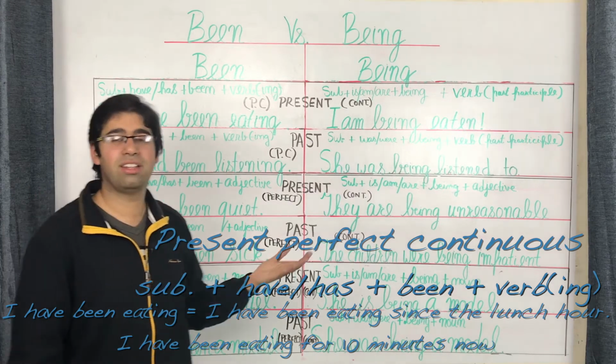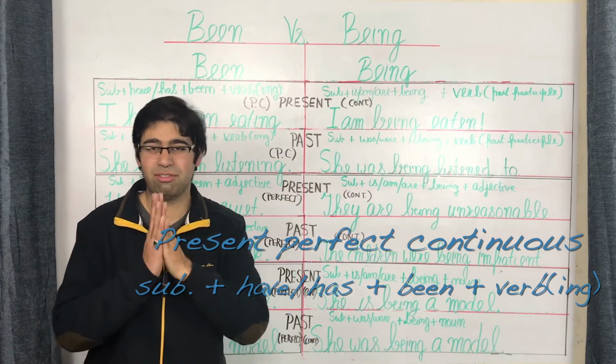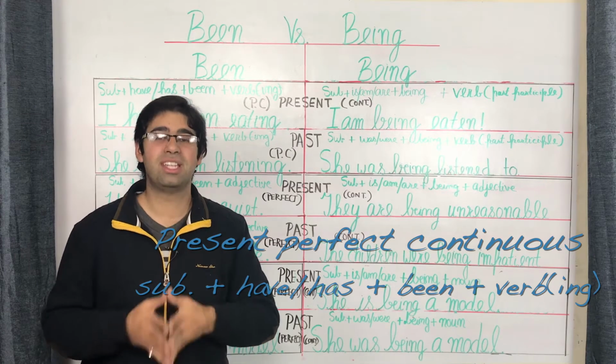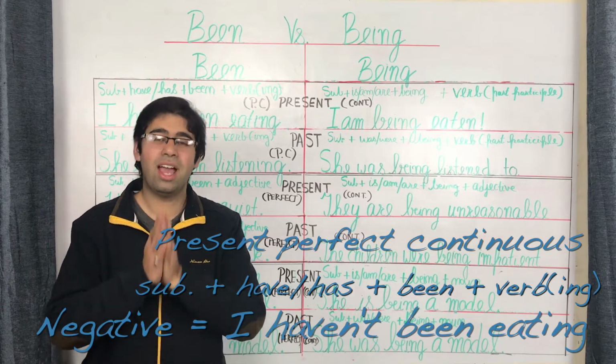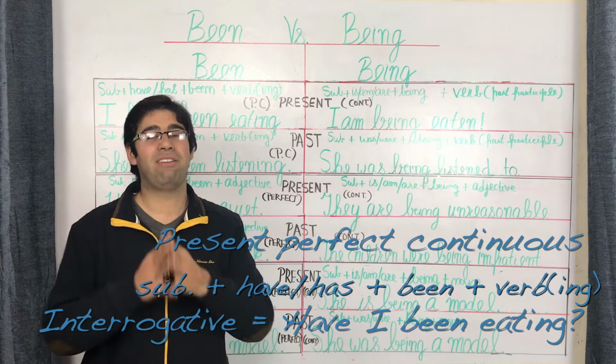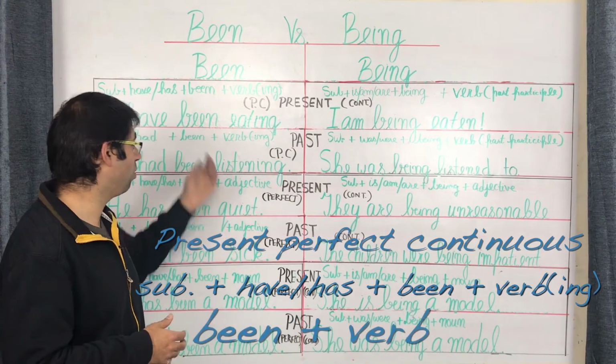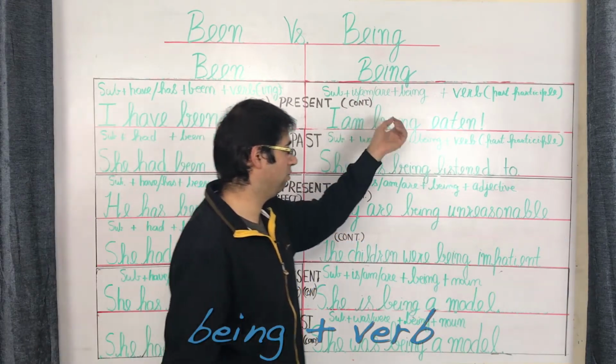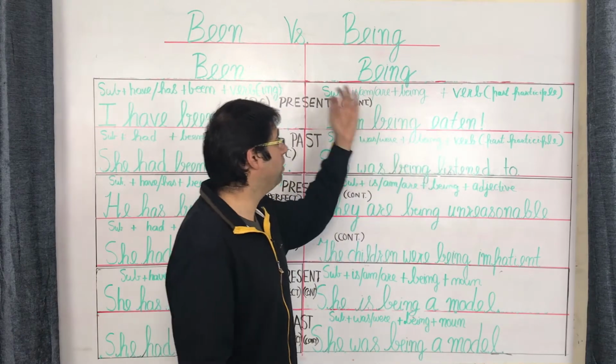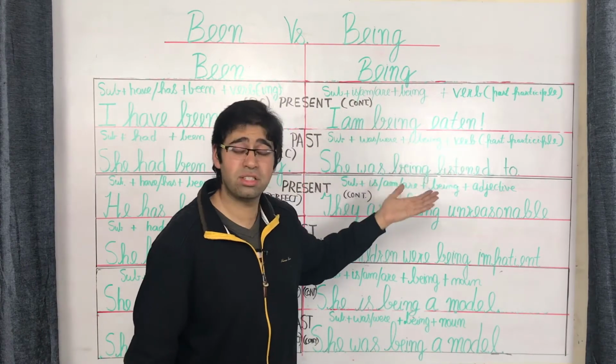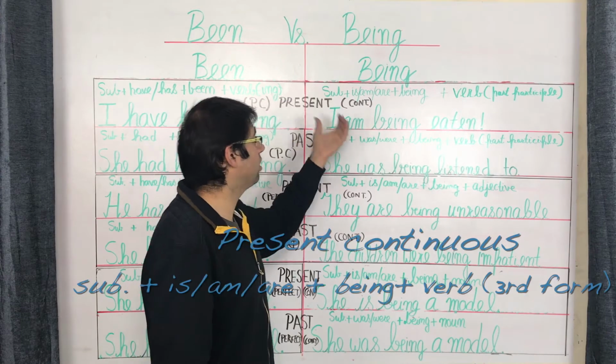You can also go ahead and imagine the same sentence in the negative as well as the interrogative. You've got the negative as I haven't been eating and you have your interrogative as have I been eating. So that's been along with the verb. Let's consider being with the verb now. So whenever you're going to use being along with the verb in the present tense, you're going to be doing that in the present continuous tense.